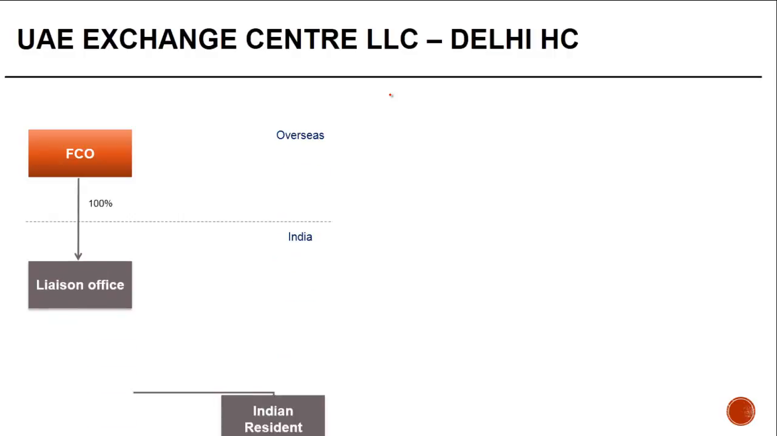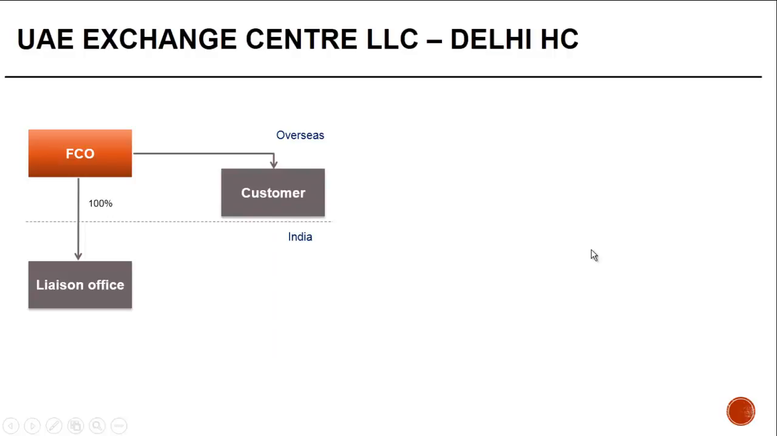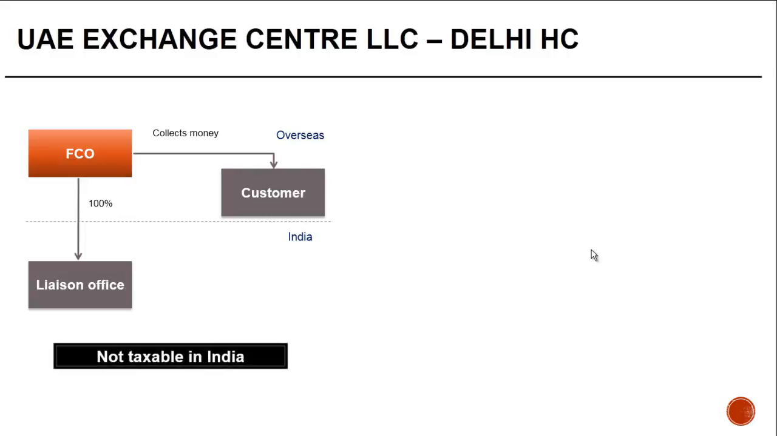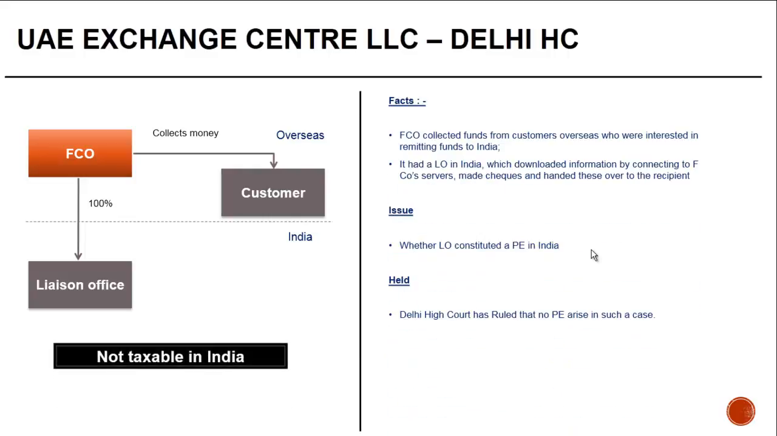Let's look at an example here. So there was a foreign company which had a liaison office in India. There were certain customers who wanted to remit the money to India. So this foreign company used to collect money from the customer, and it used to send a list, upload a list on its server wherein it used to mention who are the intended beneficiary of such money.